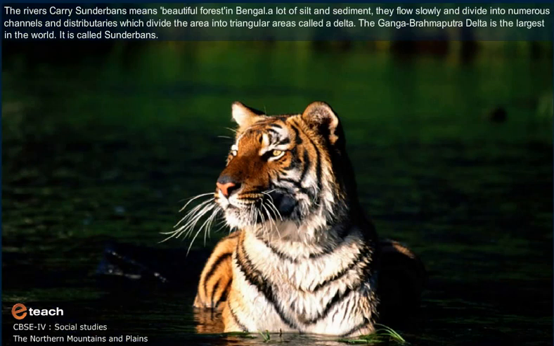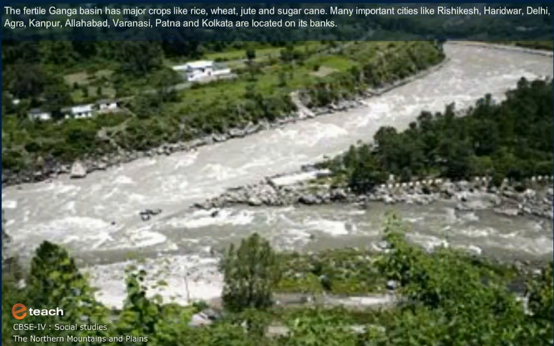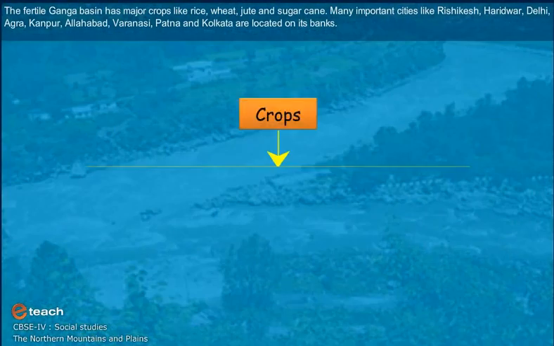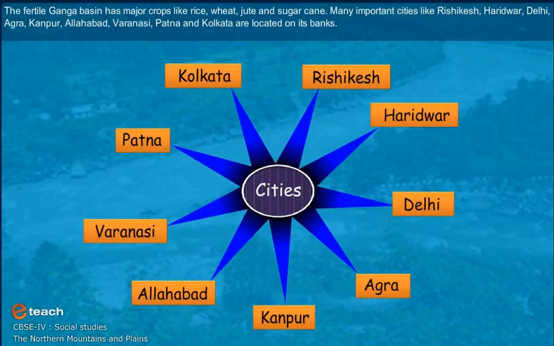The rivers carry a lot of silt and sediments. They flow slowly and divide into numerous channels and distributaries, which divide the area into triangular areas called a delta. The Ganga-Brahmaputra delta is the largest in the world. It is called Sundarbans. The fertile Ganga basin has major crops like rice, wheat, jute and sugarcane. Many important cities like Rishikesh, Haridwar, Delhi, Agra, Kanpur, Allahabad, Varanasi, Patna and Kolkata are located on its banks.